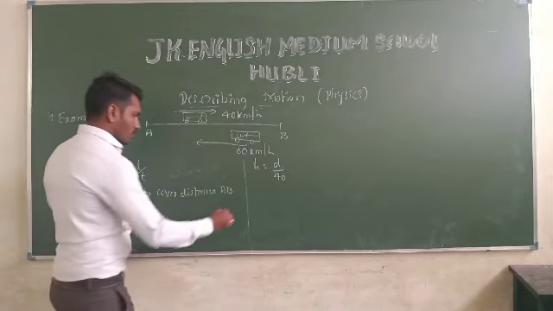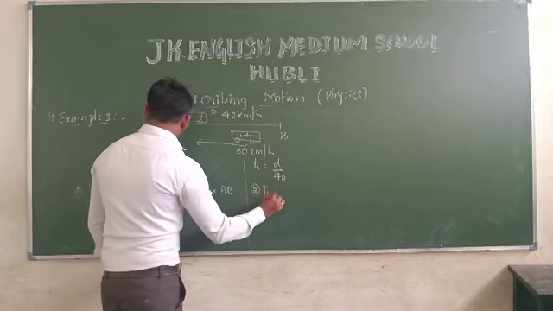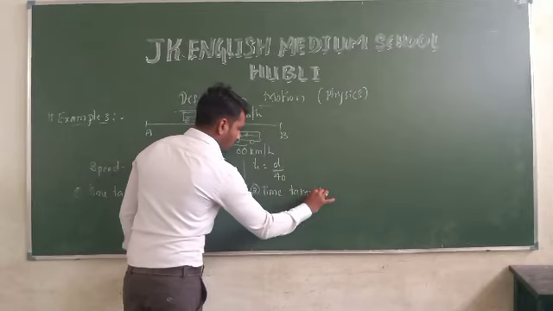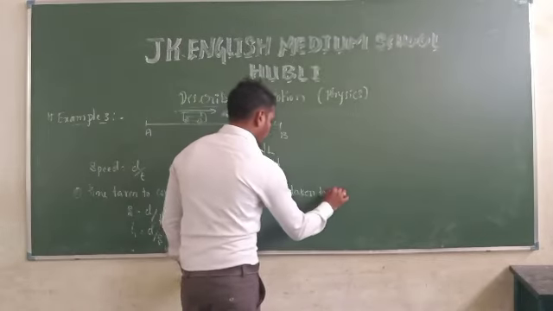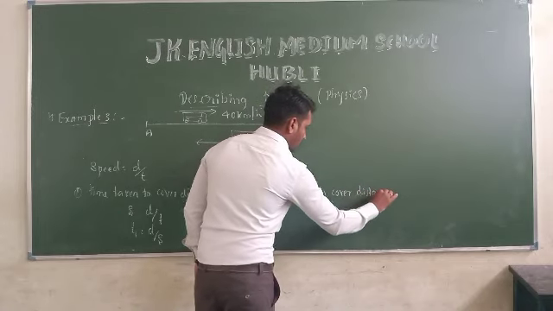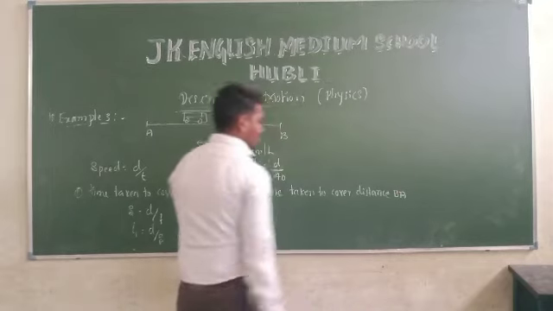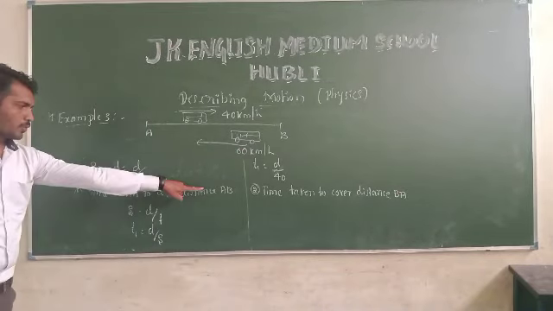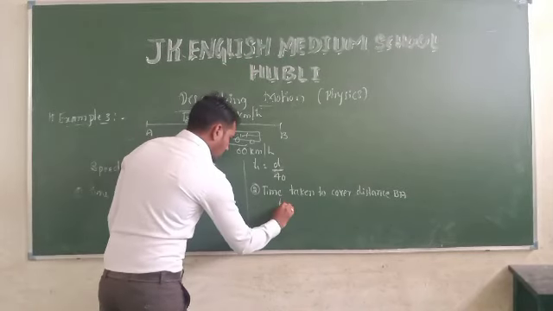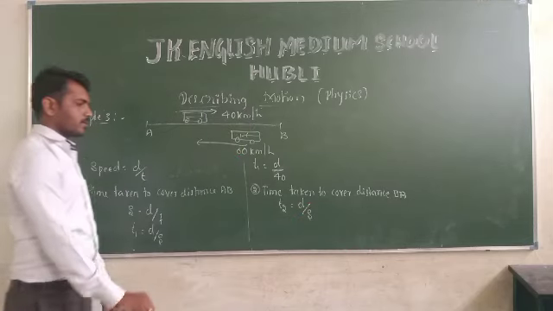Now T2. Second point, time taken to cover distance B to A. So the first term is A to B and the second is B to A. T2 is equal to distance divided by speed.